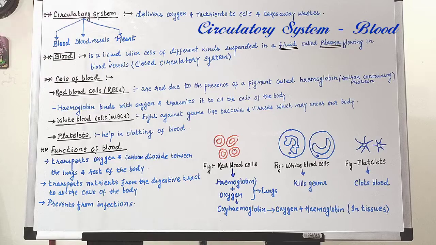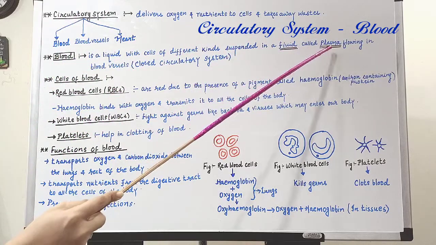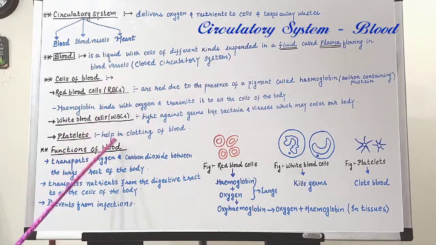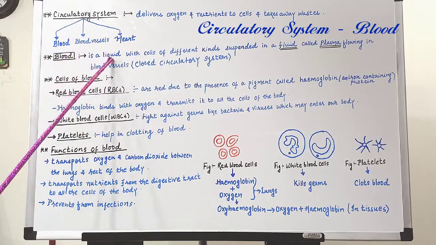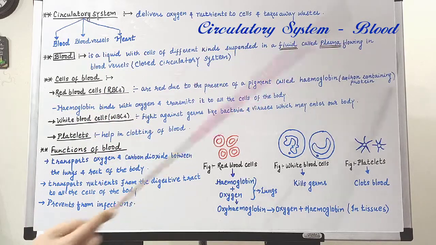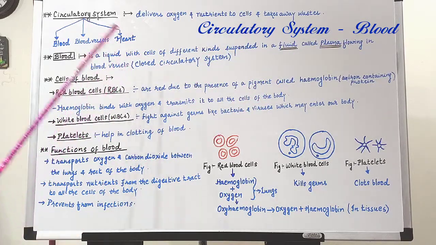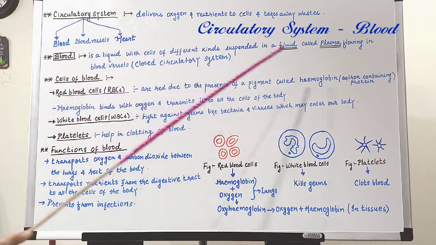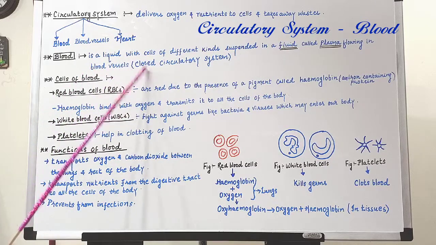If somebody asks you about blood, you may say that it is a red colored liquid. Yes, it is a liquid and it has different parts. The fluid part of the blood is called plasma. Inside this plasma, different kinds of cells are suspended. And so we may say that blood is a liquid with different cells suspended in a fluid called plasma, flowing in blood vessels.